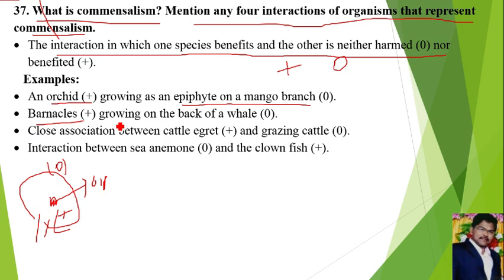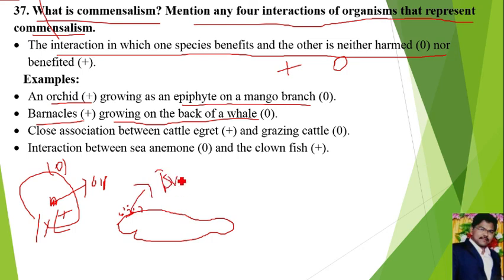Next, barnacles growing on the back of a whale. This is the whale, which lives in sea water. On the back of the whale we can see the growth of small arthropods. Those are called barnacles. Because of the movement of the whale, the barnacles which are attached on the back of the whale also move from one place to another place. There they will get sufficient food. Hence there is a benefit to the barnacles, but no loss, no gain to the whale.